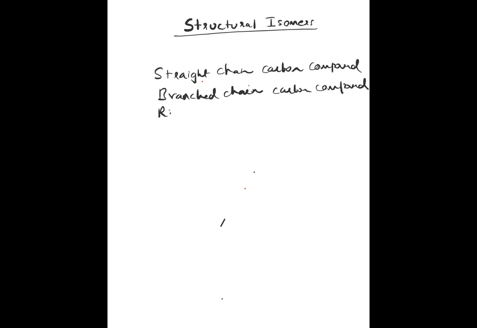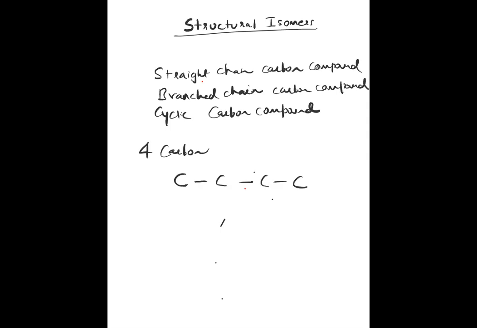We'll write from the book also. So cyclic, in fact, we call it a cyclic carbon compound. So straight means, for example, four carbons. You have to draw one alkane. You'll draw it like this, straight chain, linked one to another, end to end, and the remaining hydrogens you will also draw. This is a straight chain. But you can modify this.